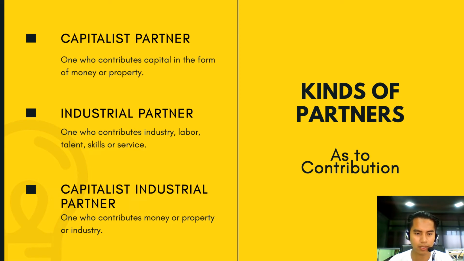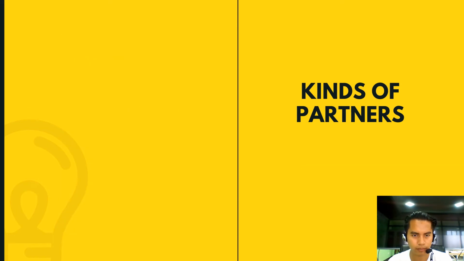While the industrial partners are partners who contribute industry, labor, talent, skills, or service. Then the third one is the capitalist industrial partners. So here is the type of partner who contributes money, property, and industry.